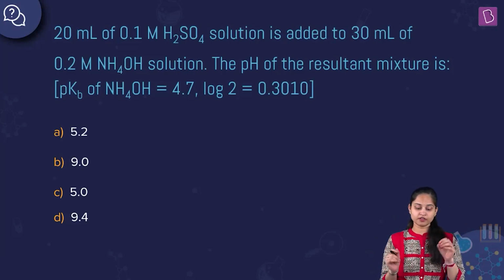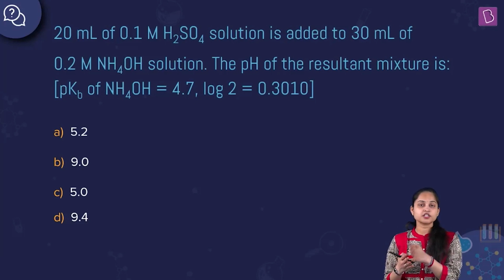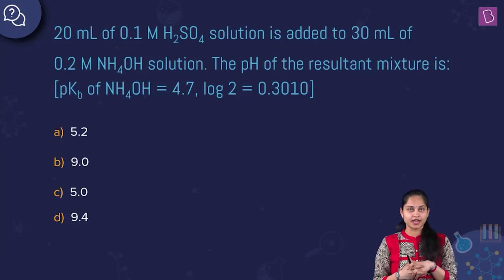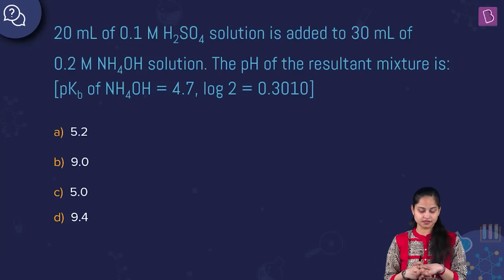So we are having weak base and strong acid. Weak base and strong acid. Fine. That means we are going to get a basic buffer solution. What do you mean by basic buffer? Basic buffer solution is actually the combination of a weak base and its salt with a strong acid. That means a weak base and its salt with a strong acid basically.